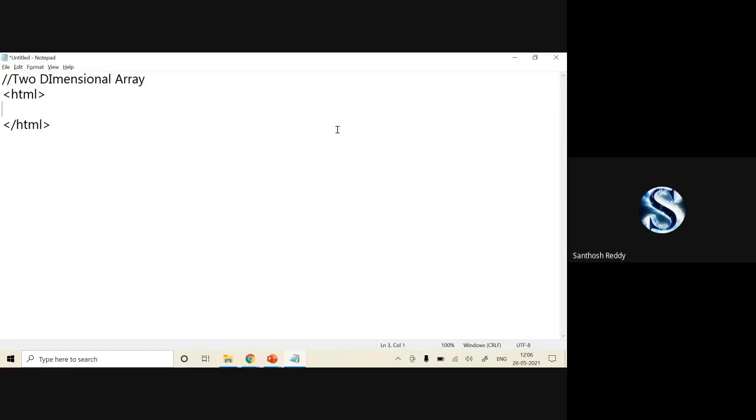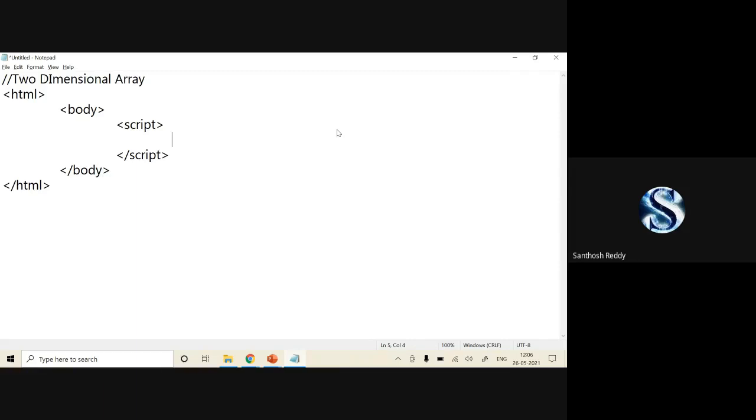In the body part rather than the header part, I'm going to use a script tag, and close it. Now I'm going to write two-dimensional array code.